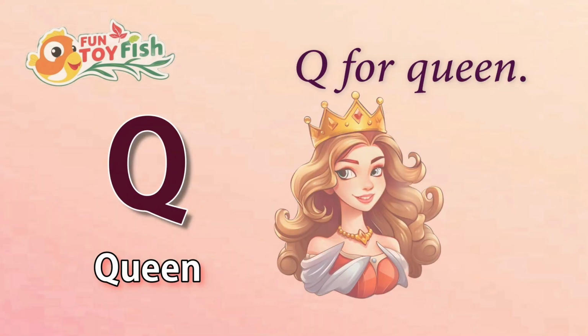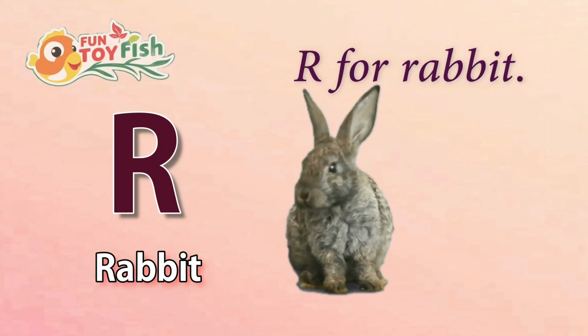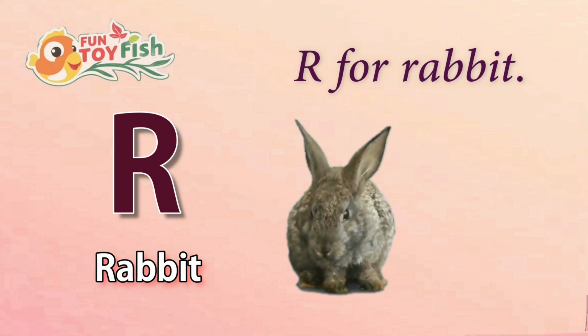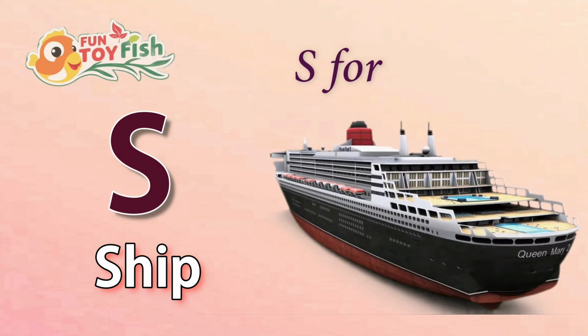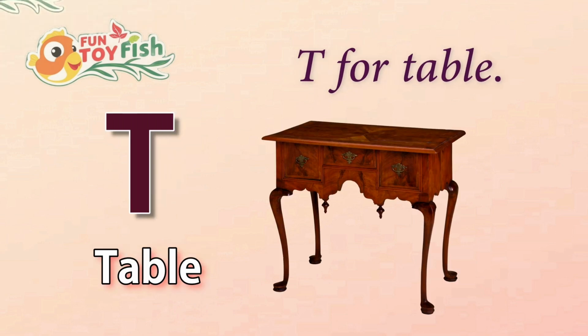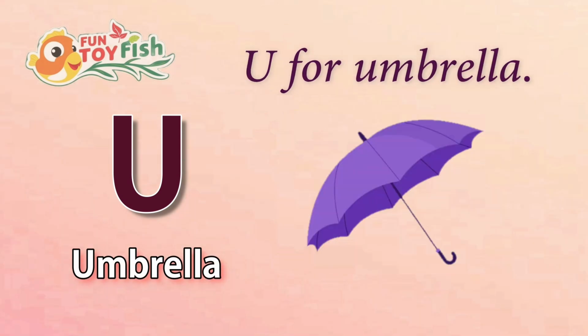Q. Q for queen. R. R for rabbit. S. S for sheep. T. T for table. U. U for umbrella.